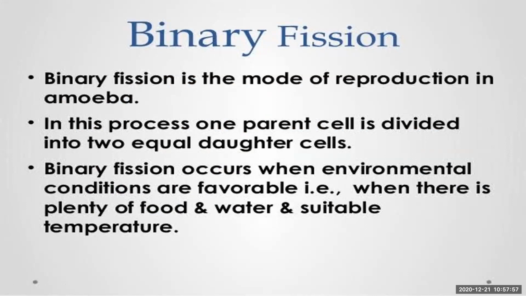So whenever you are talking about the protist, or you can say unicellular organism, here I have mentioned the amoeba. Amoeba shows reproduction by binary fission. So amoeba, the unicellular organism, itself divides into two to give rise to two new amoeba, that is known as binary fission. And this binary fission takes place when environmental conditions are favorable. Favorable means plenty of food material is available, water is available, and suitable temperature is available. At that time, this binary fission is taking place.